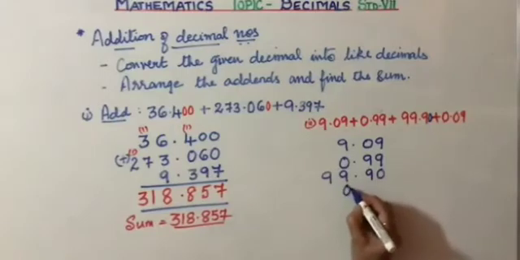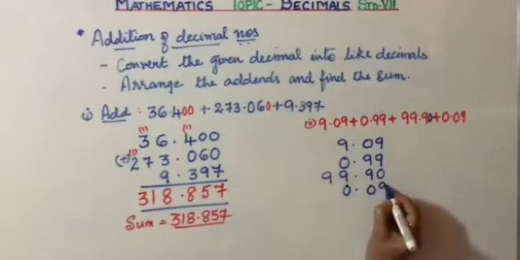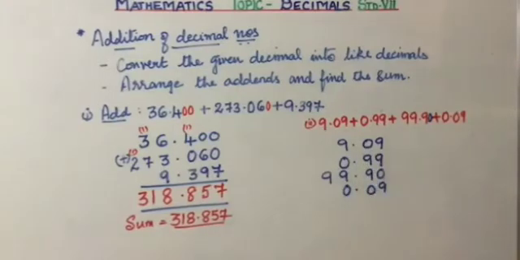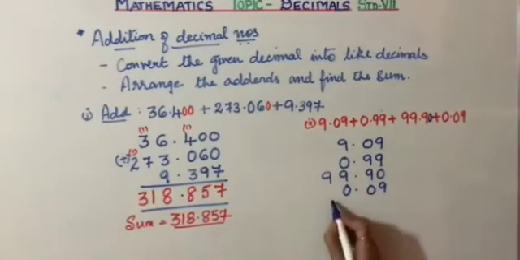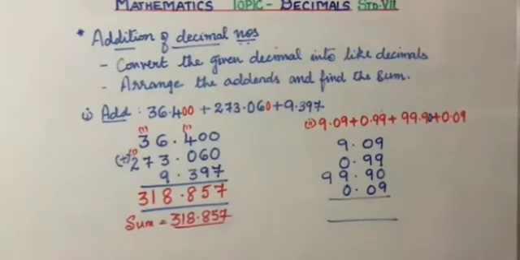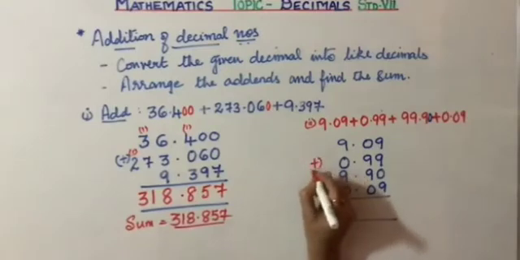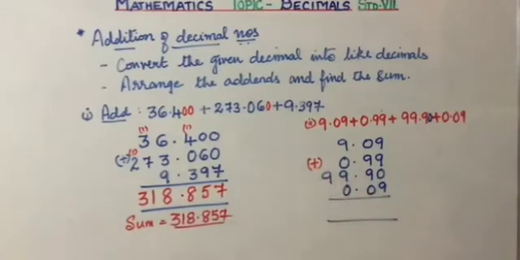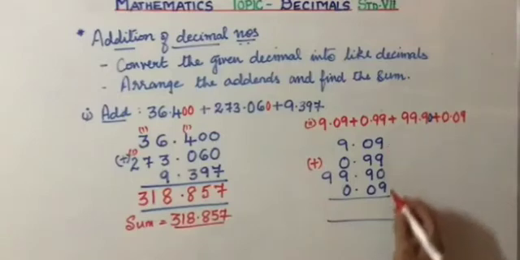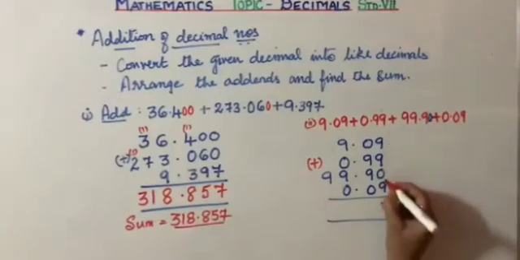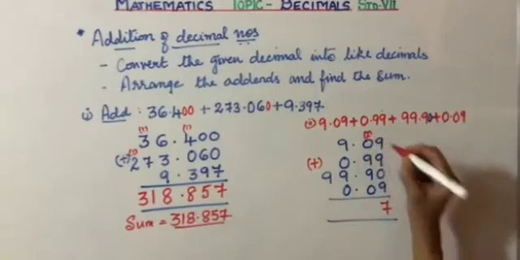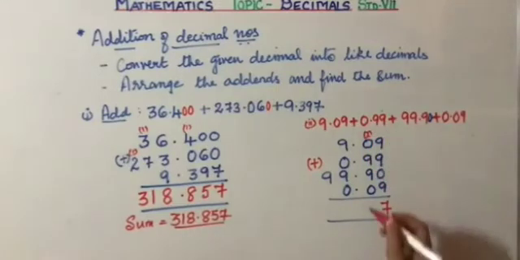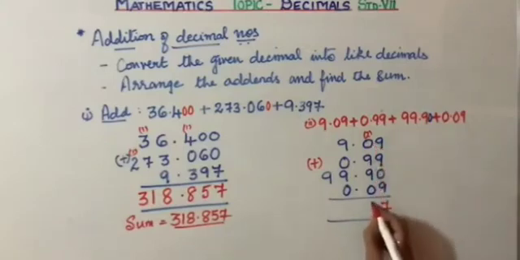Next, 0.09, take care of the decimal places and the digits after the decimal and before the decimal. Okay, here no confusion. Yeah, please find the sum. Again, this is addition. Yes, children, 9 into 3 is 27. So 9 plus 9 plus 9 is 27. 7 and I am carrying 2 here. We have 9 plus 9, 18 plus 2, 20.